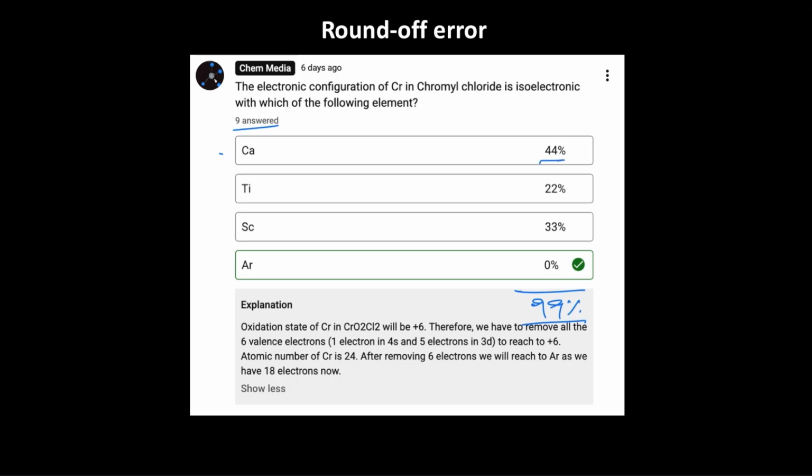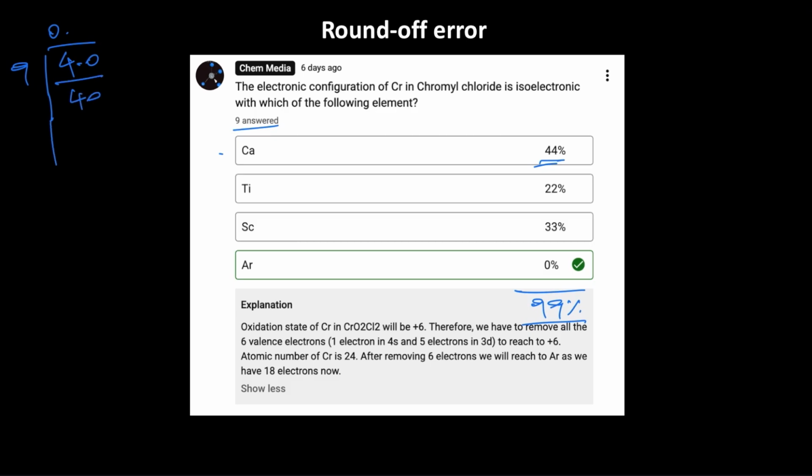It says 44% and the total students answered is 9. So this means if it is 50%, it is 4.5. So therefore it is less than 4.5. So it is 4 students. Because 4 by 9 we can't divide, so put a 0 and raise it to the decimal.